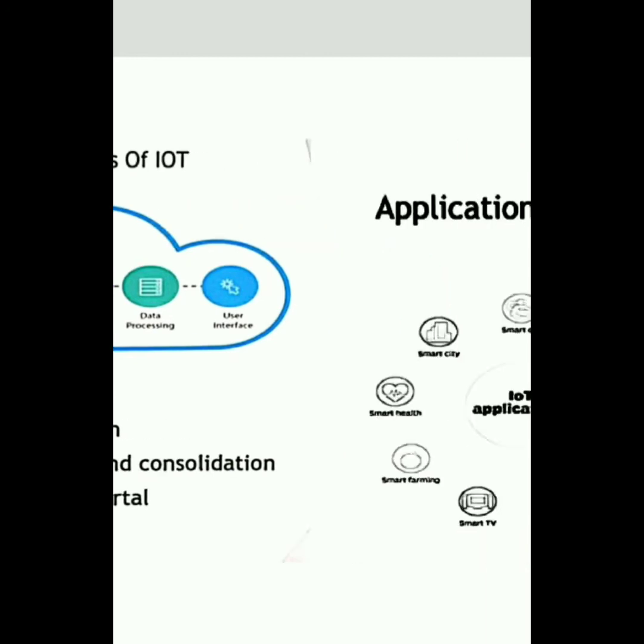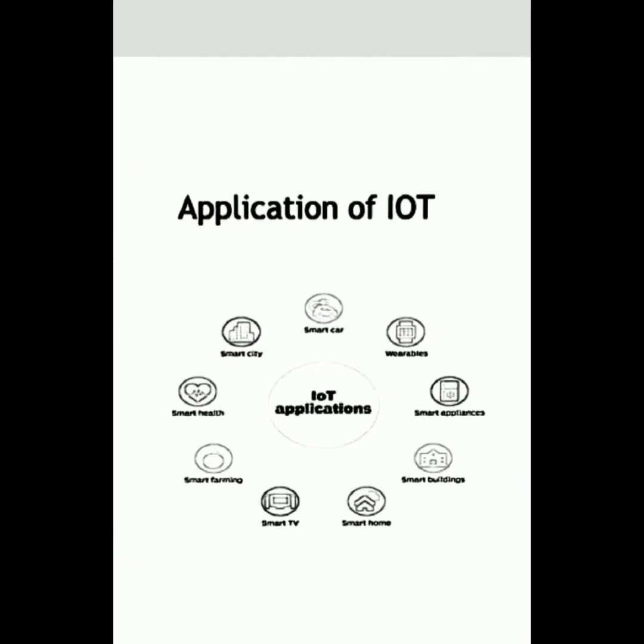Next, we will talk about the applications of IoT. IoT has many applications. It can be used in smart cars, wearables, smart appliances like smart fridges, smart buildings for security purposes, then smart TV, smart farming, smart health, smart city, smartphone, etc.